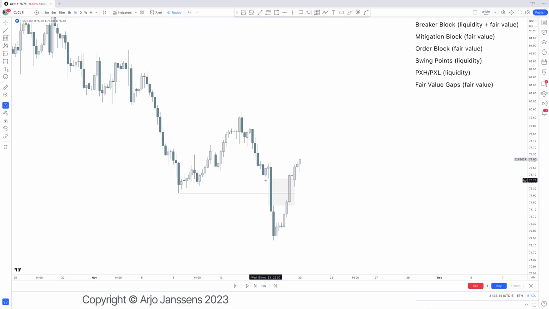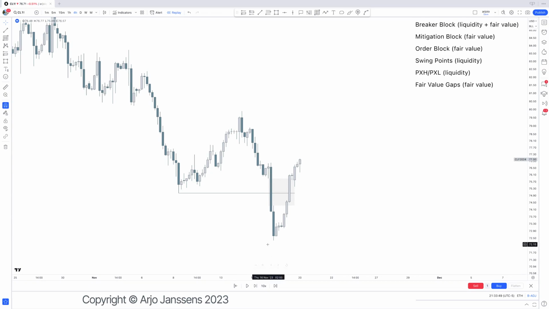So what is price doing there? It's doing nothing else but seeking liquidity right now, because we've already offered fair value. And again, if we are not offering fair value, we are taking liquidity. If we are not taking liquidity, we are offering fair value. So again, the market is doing one of two things: liquidity, fair value, liquidity, fair value. Either one of those two things.